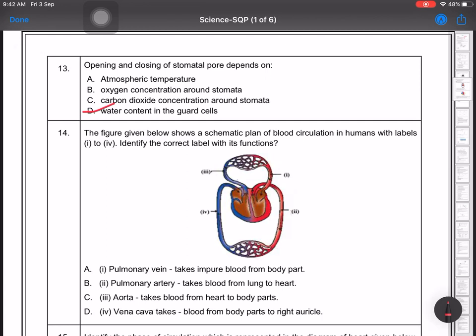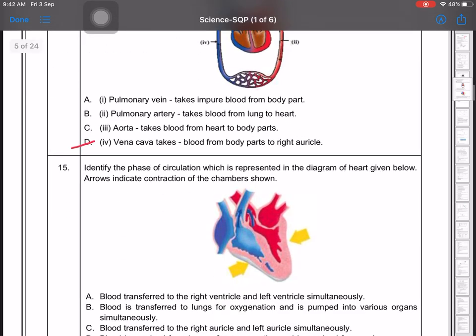The figure given below shows a systematic plan of blood circulation in humans with labels 1 to 5. Identify the correct labels with its function. So you can see vena cava takes blood from body parts to right auricle. Pulmonary artery takes blood from heart to lungs, and pulmonary vein takes blood from lungs to heart. But the labeling, when you see, only the fourth part's labeling is correct, other labelings are wrong, so the option will be D. So just for confusion you have to see the labels also in this. Functions are written correctly, but you have to see the labeling in the diagram also, then you will see which option is correct.